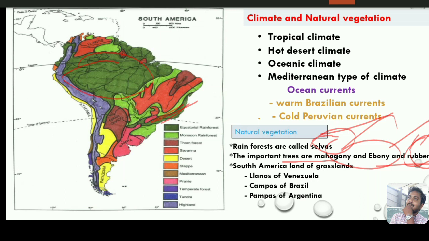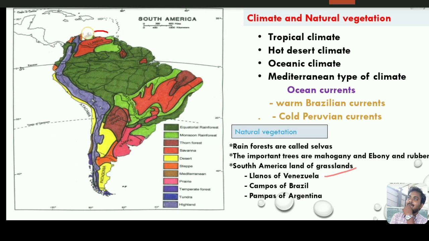Okay, and in South America there are grasslands found. In North America, as you know, there are the prairies grassland, isn't it? In South America three kinds of grasslands are found. What are those? The first is the Llanos of Venezuela, then the Campos of Brazil, and the Pampas of Argentina. The Llanos grassland is found in the country of Venezuela. Here it is in the red color, this is the Llanos grassland in Venezuela.